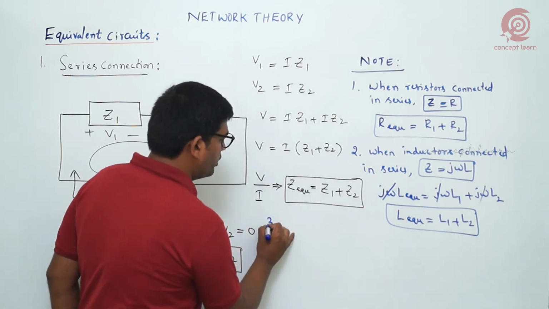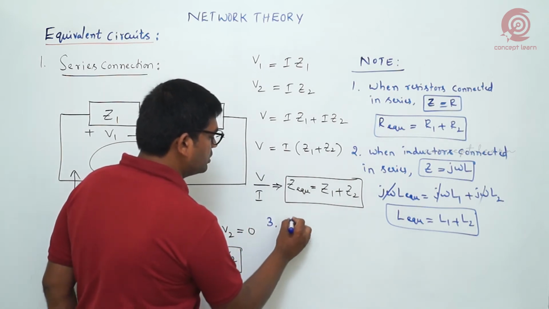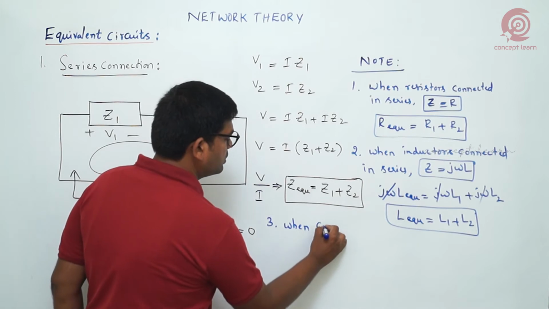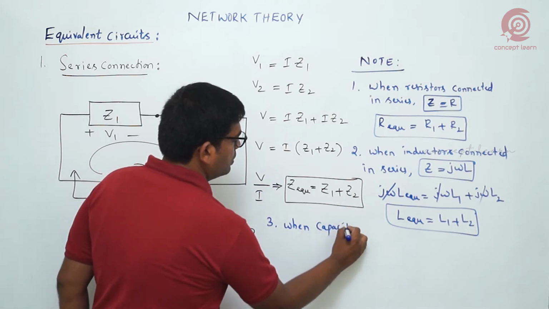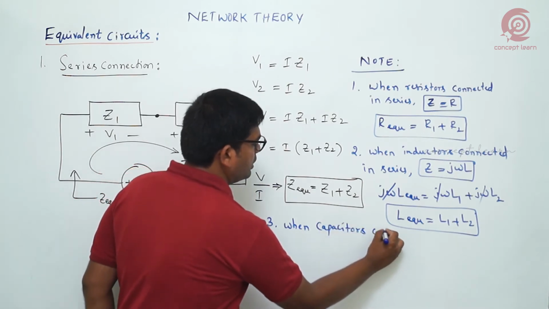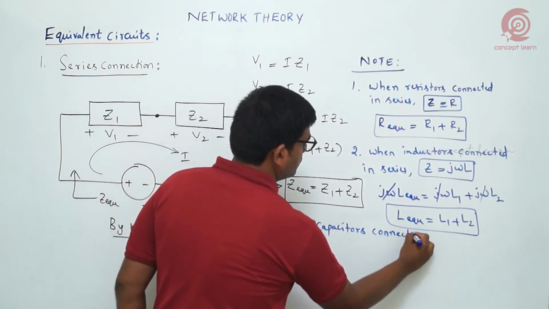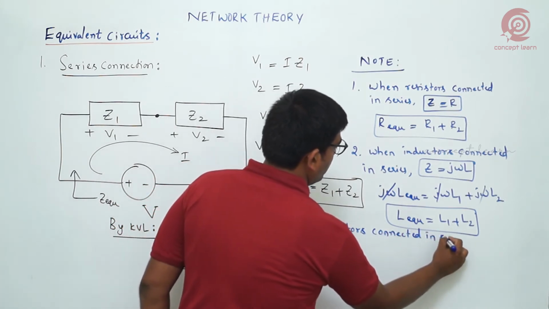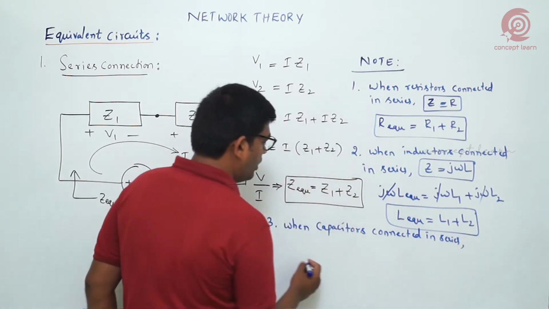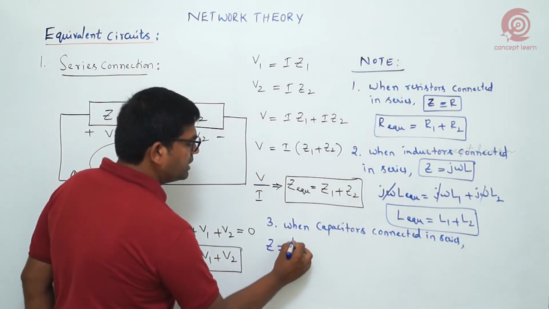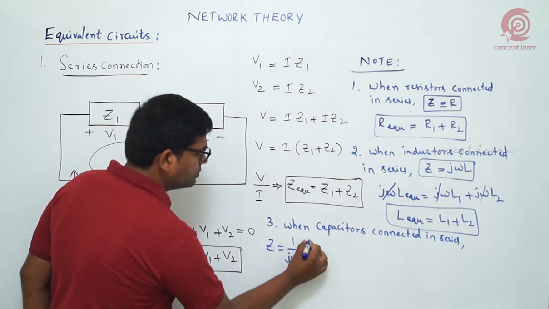Next we are going to observe the capacitors. When capacitors are connected in series, we know that Z is equal to 1 by J omega C.